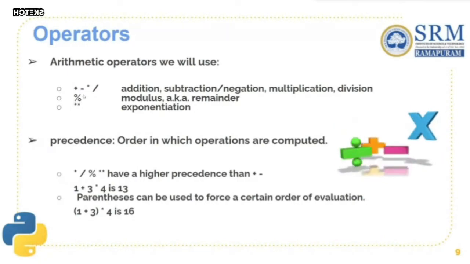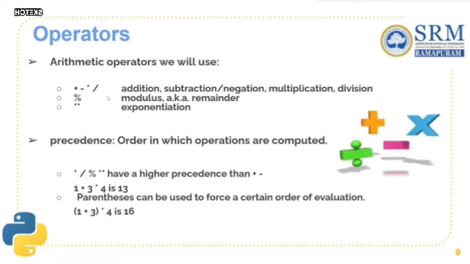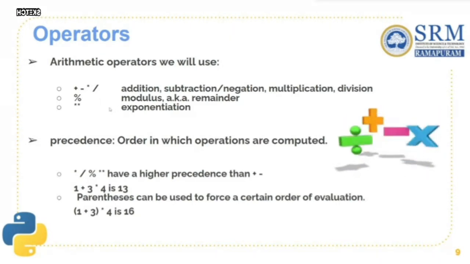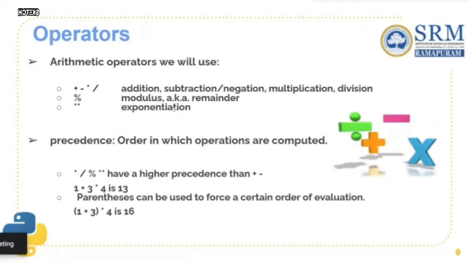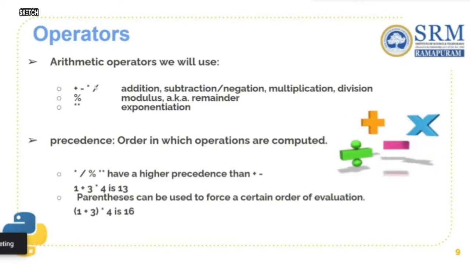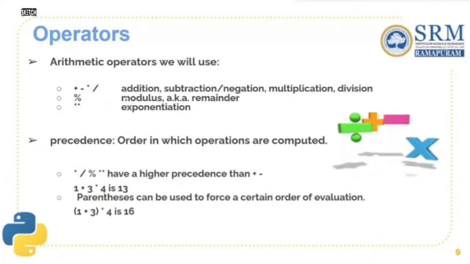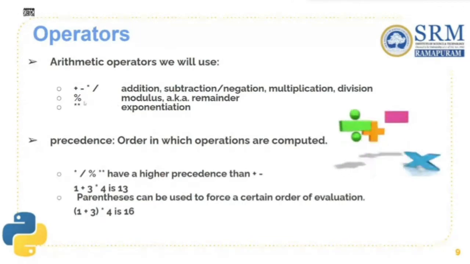When we use the modulo operator, it gives us the remainder. For example, if I take 5 modulo 2, the answer will be 1, as 2 divides 5 two times and the remainder is 1. Whereas when we use only the division symbol, 5 divided by 2, only the quotient is printed. That's the difference between the division symbol and the modulo symbol.